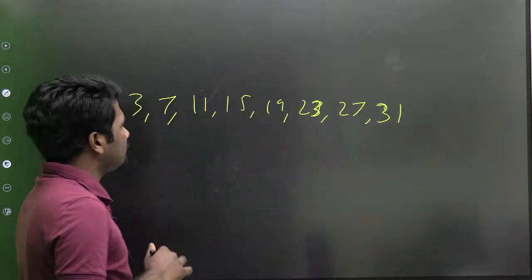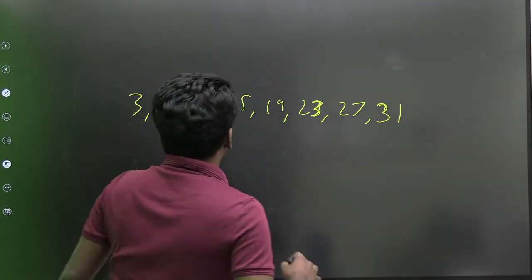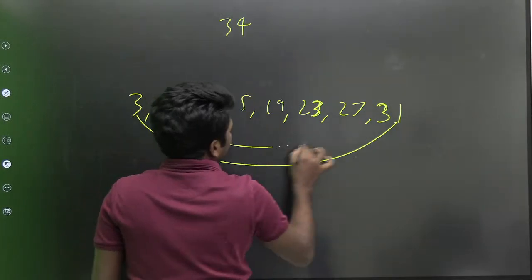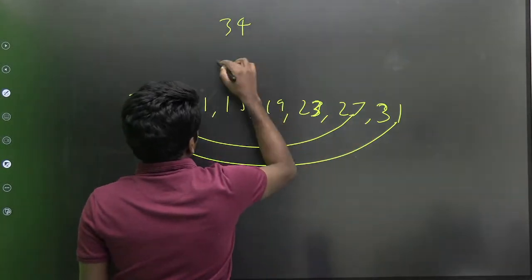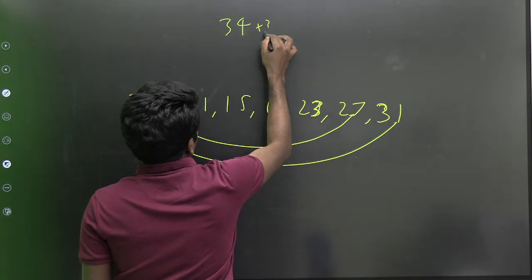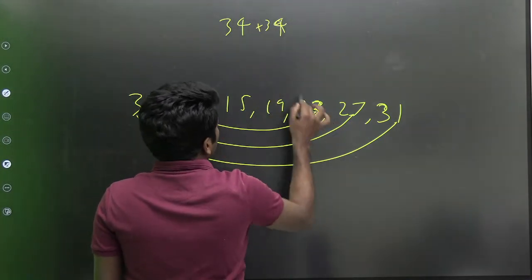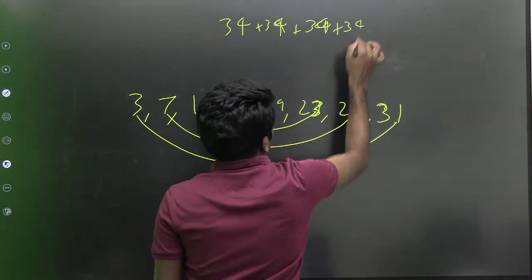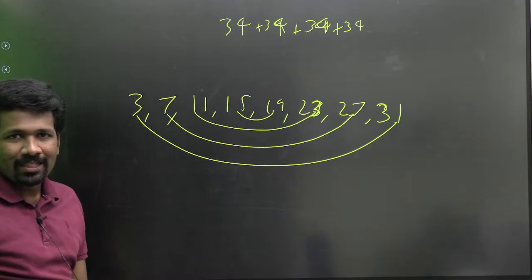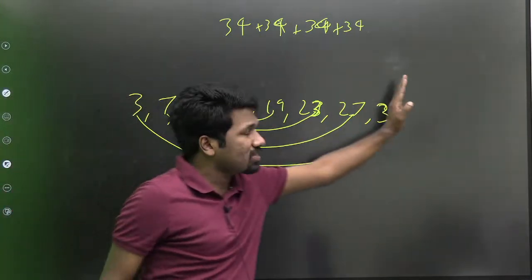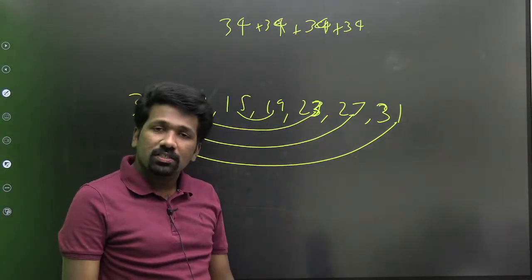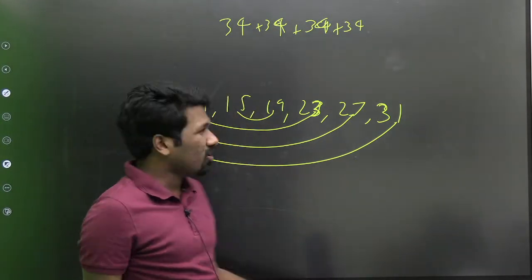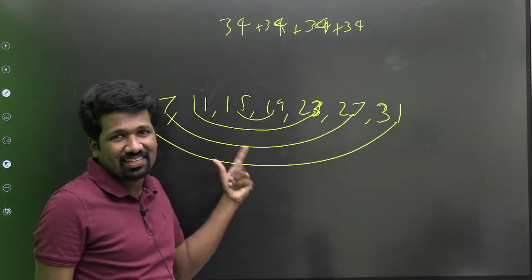If these are the 8 terms, to find the sum of these 8 terms, combine 3 and 31 and we get 34. Combine 7 and 27, also 34. Combine 11 and 23, also 34. Combine 15 and 19, also 34. So this 34 is actually first term plus last term. The first term plus last term sum will be the same as the second term plus second last term sum, because the common difference is the same. That is the reason.